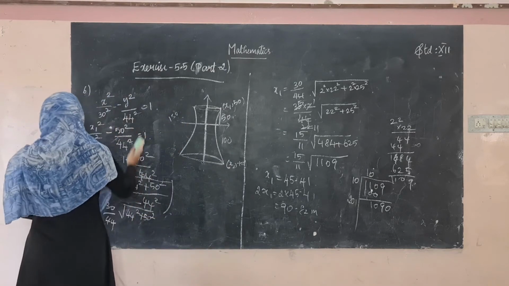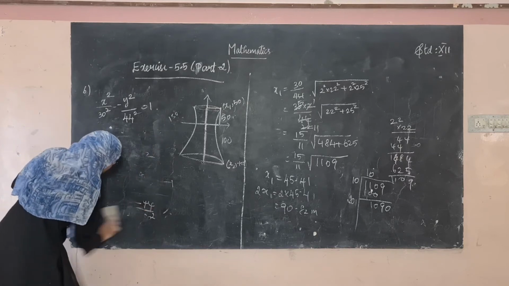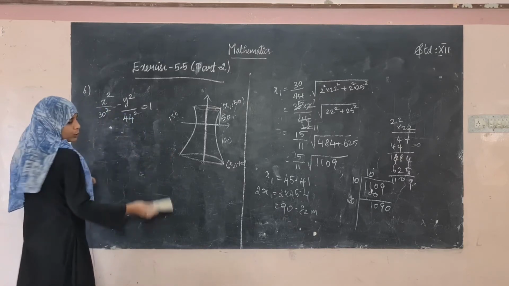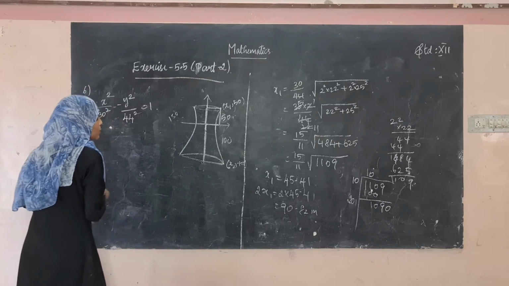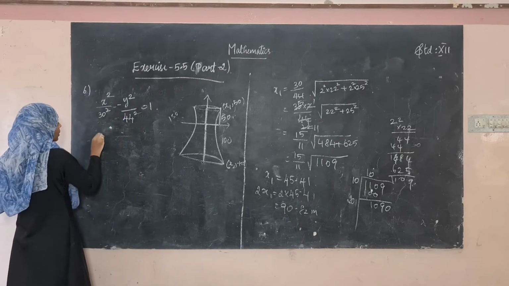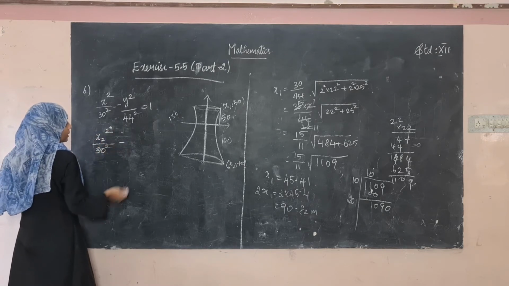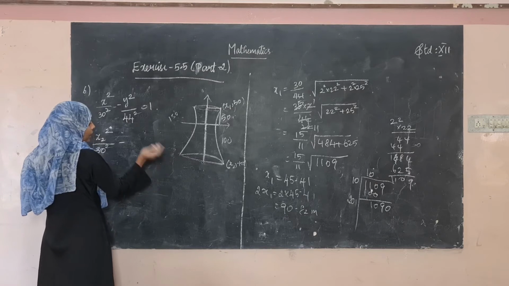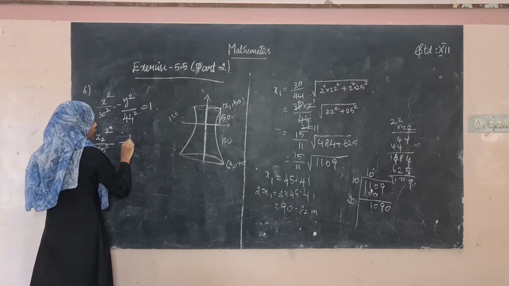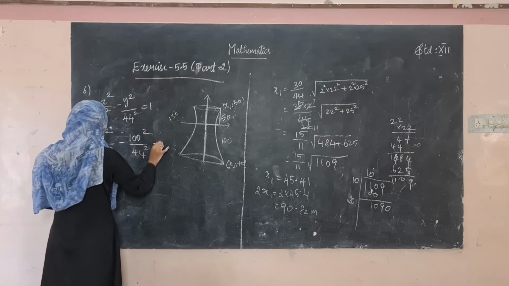Similarly, we have to find x2. How can we find the value of x2? We substitute the point x2 comma minus 100. So x2 squared divided by 30 squared minus, minus 100 squared, which is 100 squared, divided by 44 squared is equal to 1.